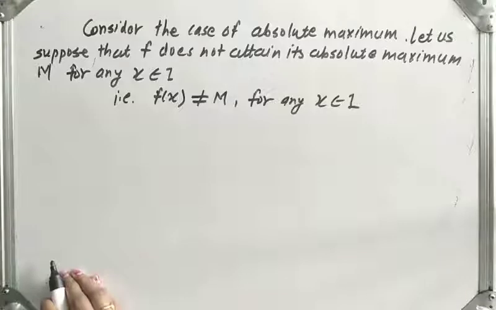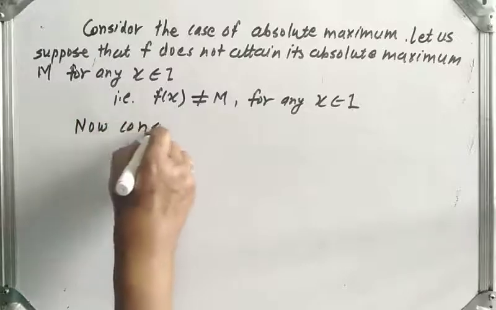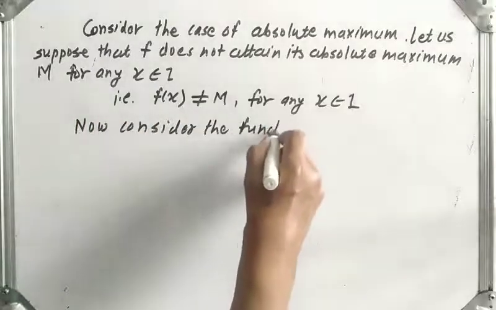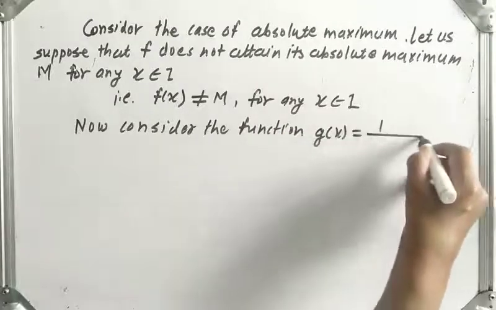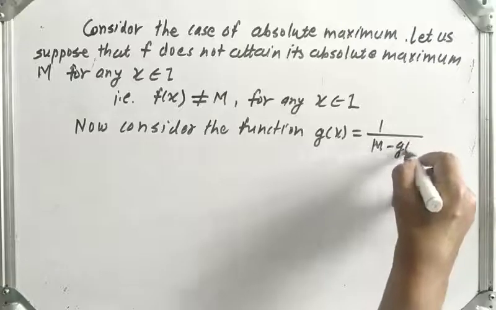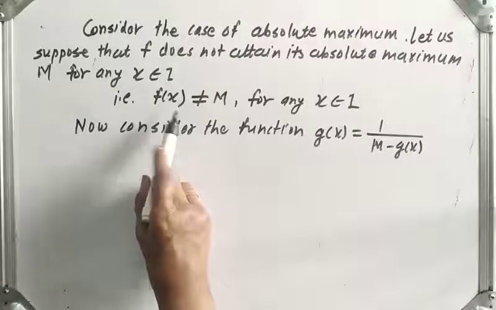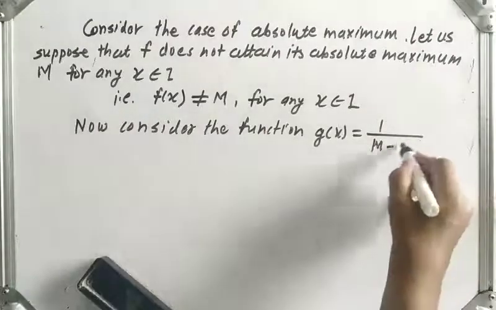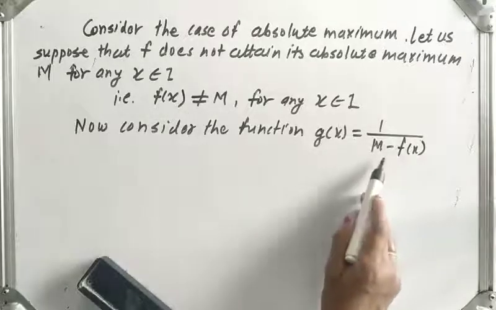Let us assume it. Now let us construct another function. Now consider the function g(x) equal to 1 upon M minus f(x). Now M is not equal to f(x), so definitely this subtraction is not equal to 0.